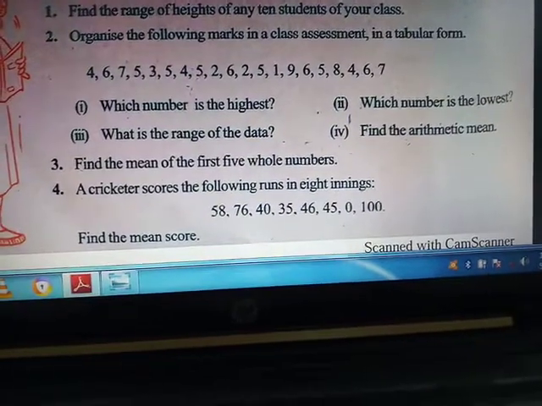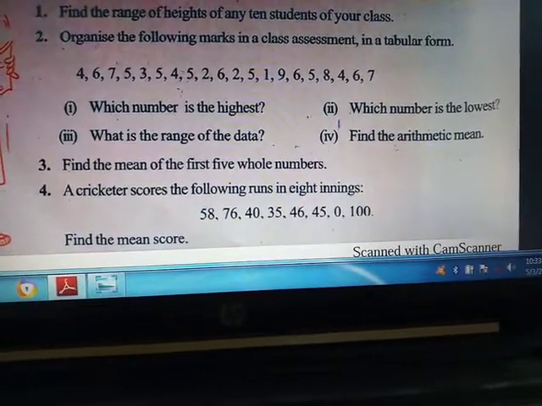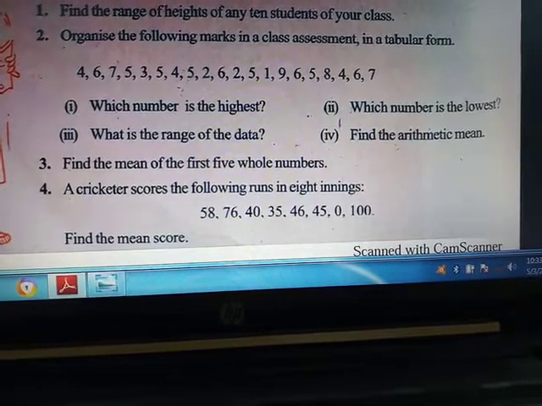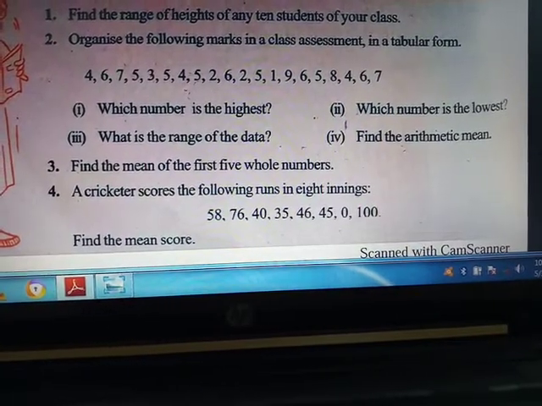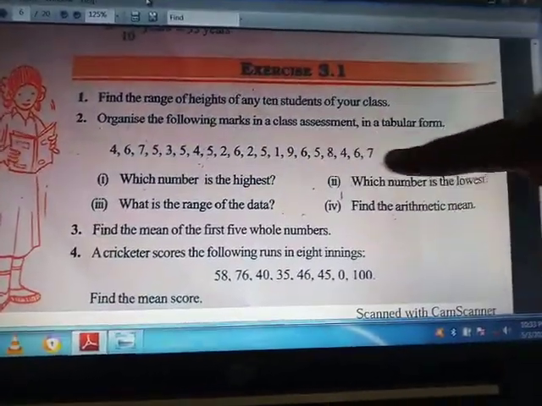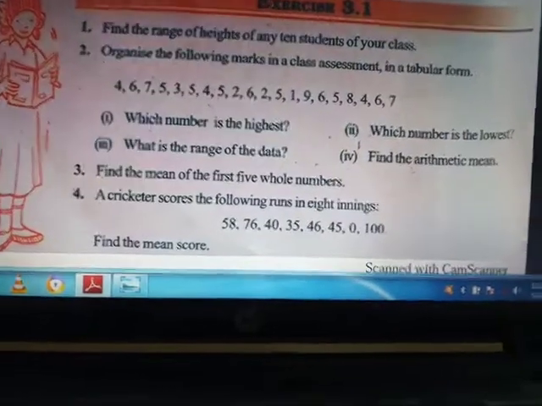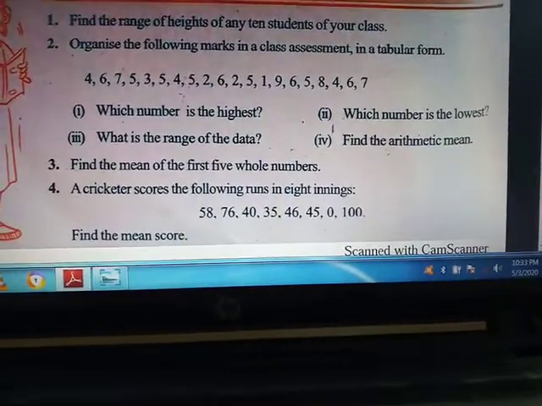This is the marks of the student. You have to organize this data. So what you will do, you will write the serial number, and after that you will write these numbers and answer one by one all the 4 parts. First part is which number is the highest.